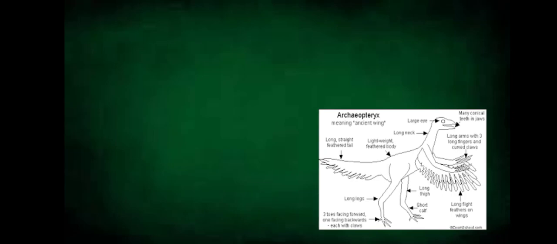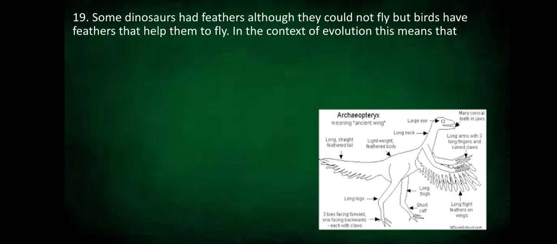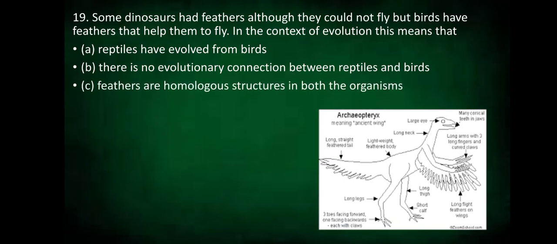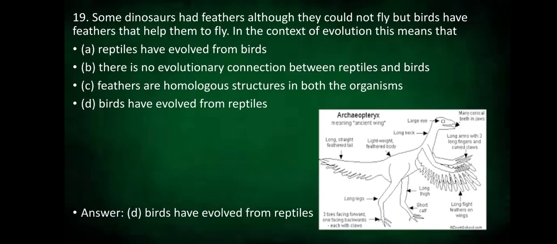Our 19th question. Some dinosaurs had feathers although they could not fly, but birds have feathers that help them to fly. In the context of evolution, this means that option A, reptiles have evolved from birds. Option B, there is no evolutionary connection between reptiles and birds. Option C, feathers are homologous structures in both the organisms. Or option D, birds have evolved from reptiles. Yes, children, you guessed it right. It's option D, birds have evolved from reptiles.